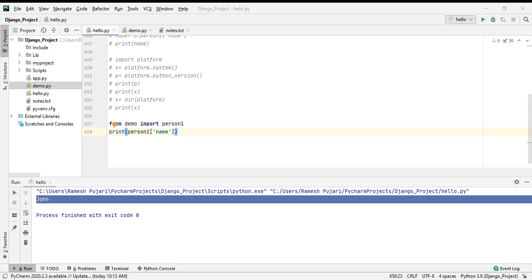The next one is EOFError, that is end of file error. It occurs when the end of the file is reached and an operation is being performed. These are the five common types of exceptions commonly occurring in the Python programming language.